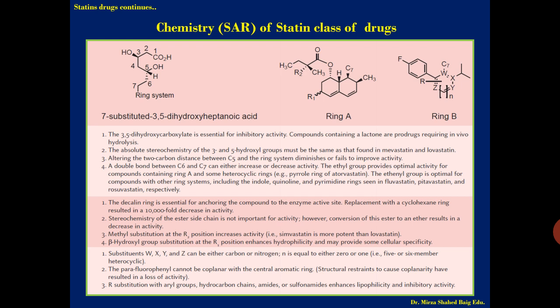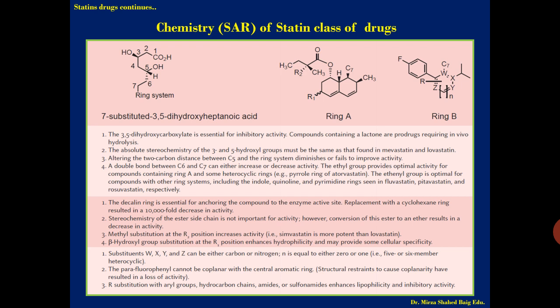So first one, if we take the first part, that is 7-substituted 3,5-dihydroxyheptanoic acid. The 3,5-dihydroxycarboxylate is essential for inhibitory activity. Compounds containing a lactone are prodrugs requiring in vivo hydrolysis. So in this older form of the drug, some drugs like mevastatin and lovastatin are present in the lactone form, in attachment to the ring system, you can say.